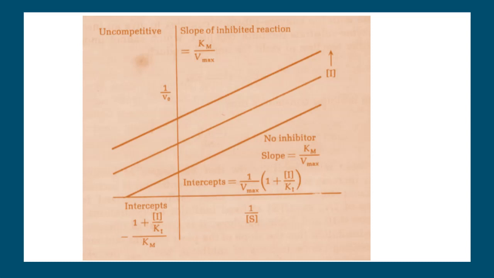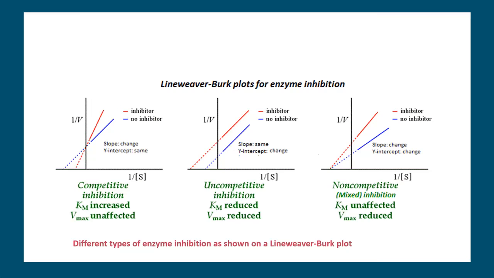If you compare these plots for all the different types of enzyme inhibition as shown in the Lineweaver plot, if it is a competitive inhibition, the Km value will be increasing and the Vmax value will remain unaffected. If it is an uncompetitive inhibition, the Km value is reduced and the Vmax value is reduced. Whereas in case of non-competitive or mixed inhibition, Km remains unaffected, whereas the Vmax value is reduced.